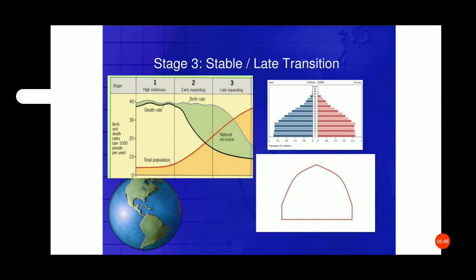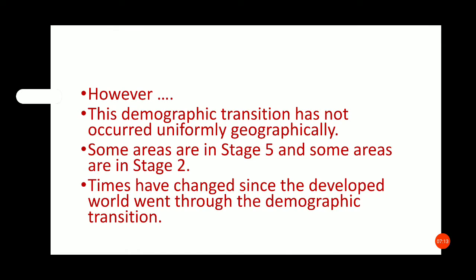Third stage, this is late transition, and the pyramid of this stage is bell shaped because the birth rate decreases compared to the death rate; the death rate also decreases, but the birth rate decreases rapidly. However, this demographic transition has not occurred uniformly geographically. Some areas are in stage 5 and some areas are in stage 2.